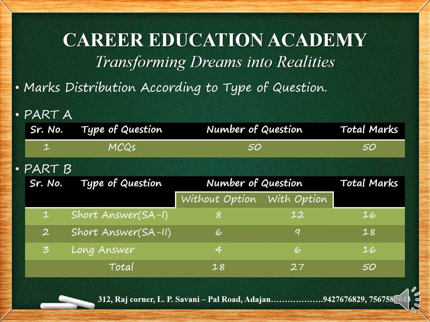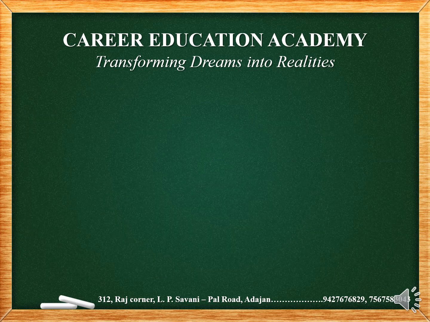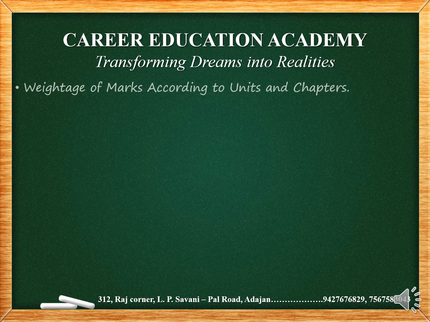So in summary, you will have to attempt 8 questions of 2 marks, a total of 16 marks, 6 questions of 3 marks, a total of 18 marks, and 4 questions of 4 marks, a total of 16 marks. So overall, we can say you will finally attempt a minimum of 18 questions to cover the full 50 marks in the part B subjective paper. This was about the question pattern in board exams.